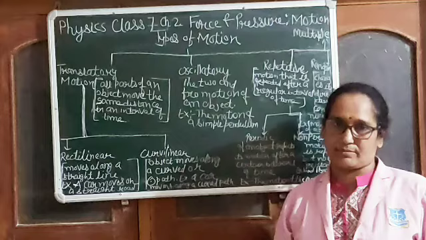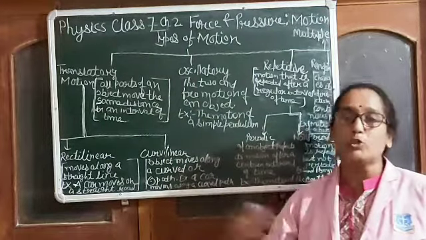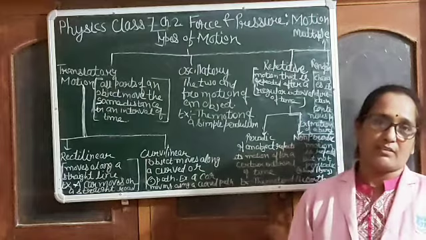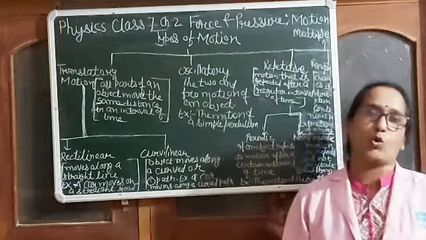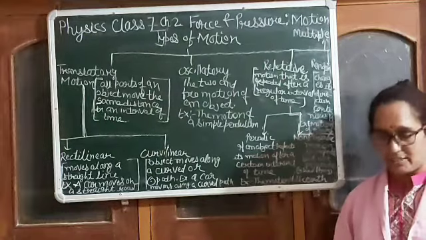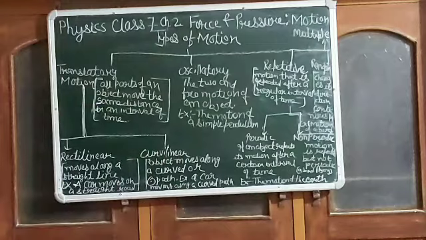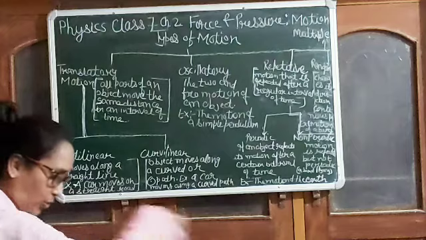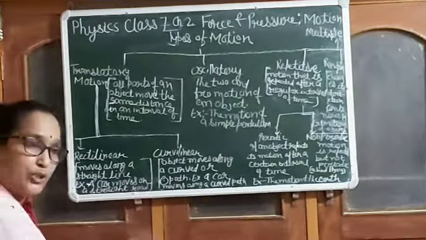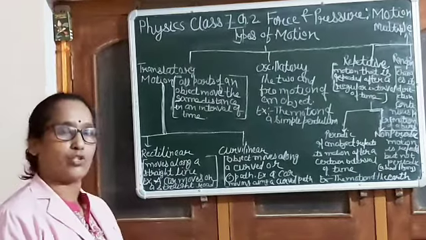Motion means the changing of position of an object with respect to time. See here, I am standing here at this time. Now I am going here. At this time I am here. So what is motion? Changing of position from here to here. The changing of position with respect to time is called motion.